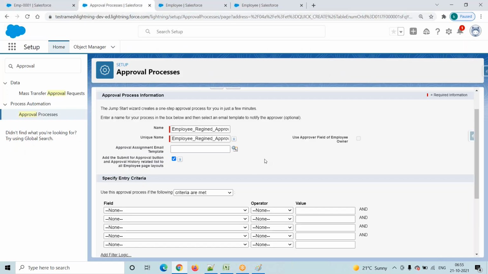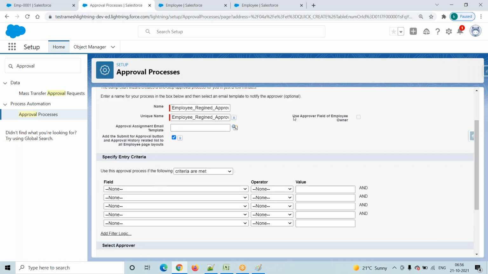While creating an approval process, suppose we select this particular checkbox, then the system automatically adds one submit for approval button and one related list also. That related list name is nothing but approval history. Two actions the system automatically performs on all employee page layouts. We have to check this particular checkbox. Okay. Now coming here, use approve field of employee one. Forget about this one.